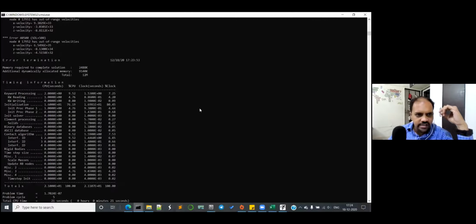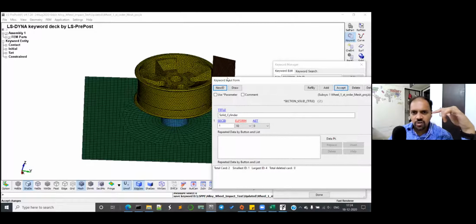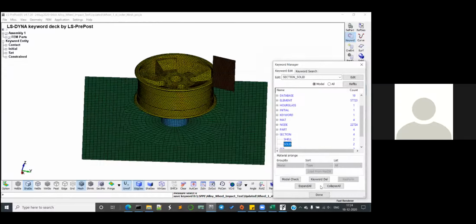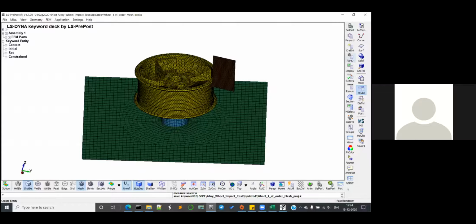Okay, go to section. Make it 10. For the time being, we don't have to do that right now. Just check, oh, one second. You changed it for something else. You did not change it for the wheel. Go to the wheel. You had two section solids. No, there are two section solids. Can you see this count?